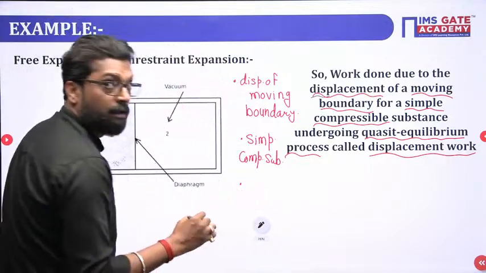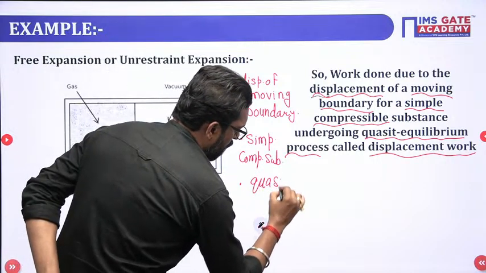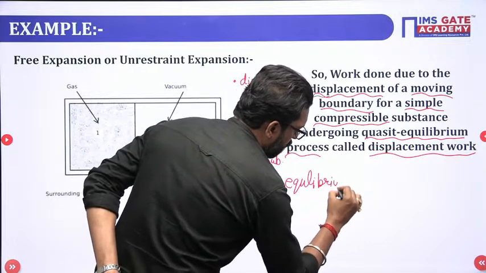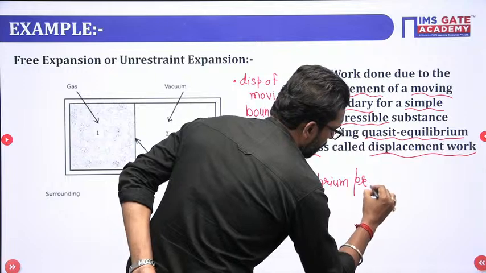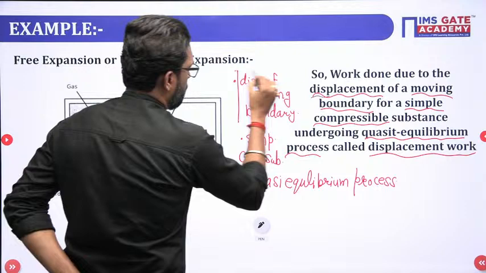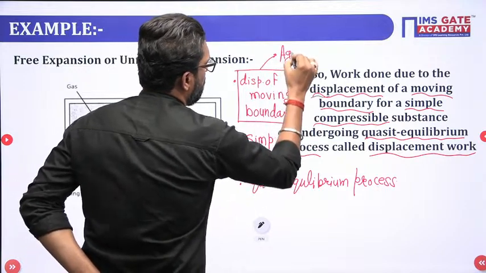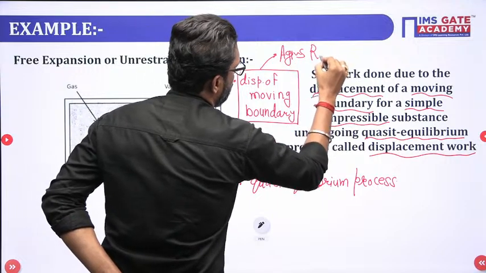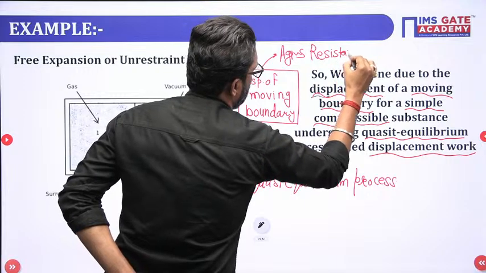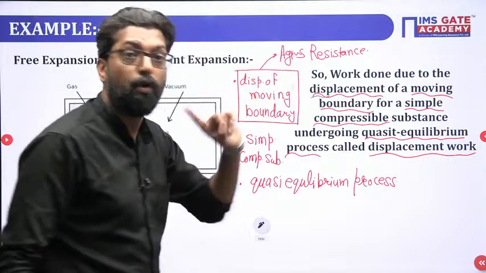Third one is quasi-equilibrium process. And yes, this is very important, the displacement of a boundary against resistance. If there is no resistance, there is no work.